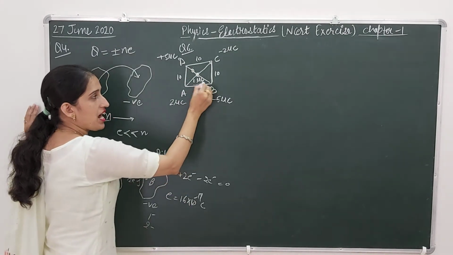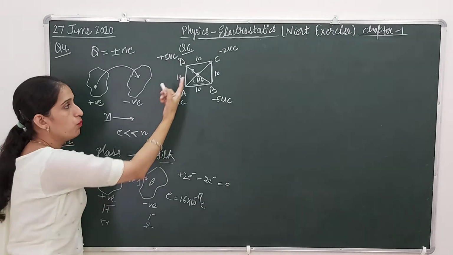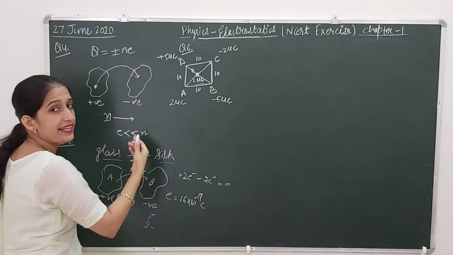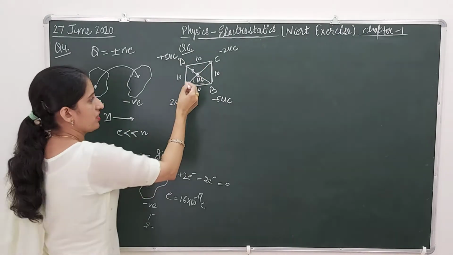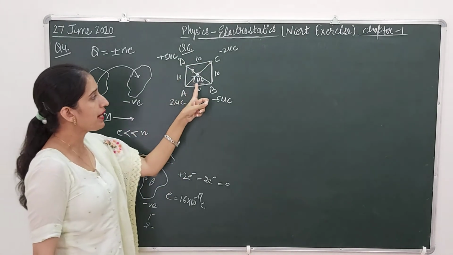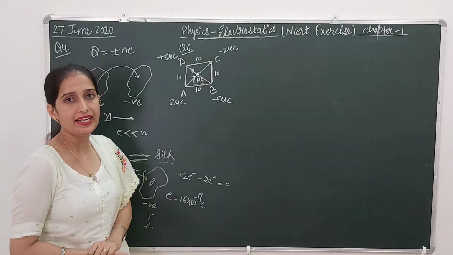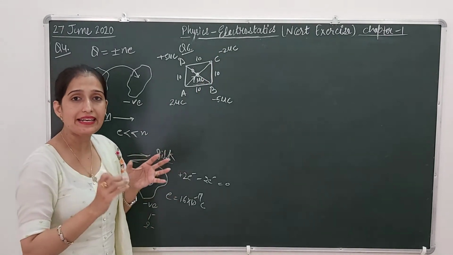At the center the charge is 1 microcoulomb, and at point A it is 2 microcoulomb. Both are positive, so they are going to repel each other, in that direction. 1 microcoulomb and minus 2 microcoulomb are going to attract each other.